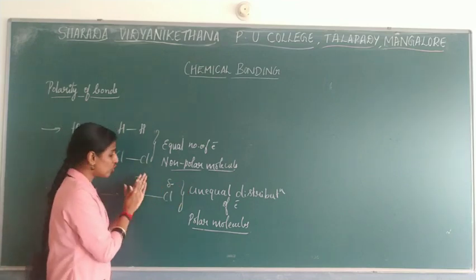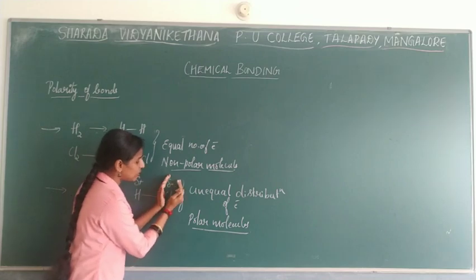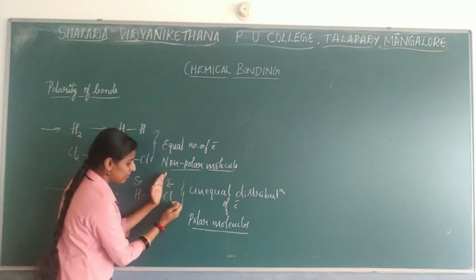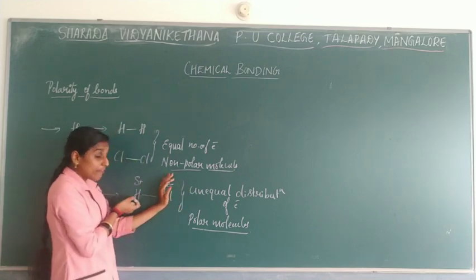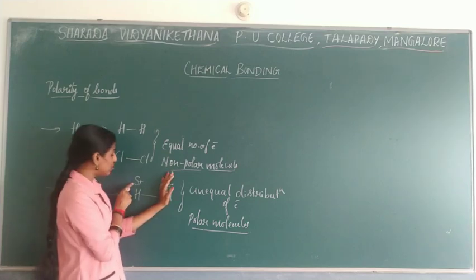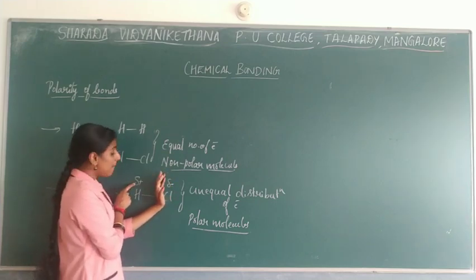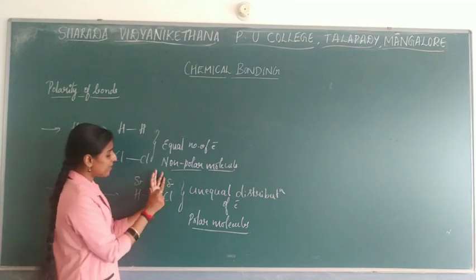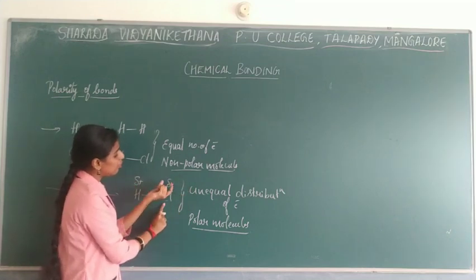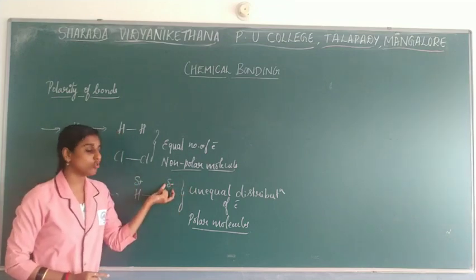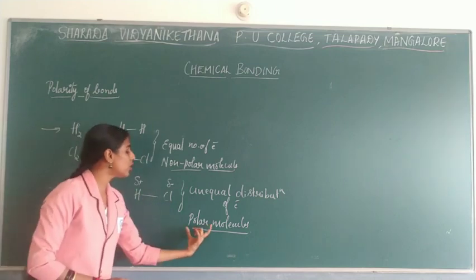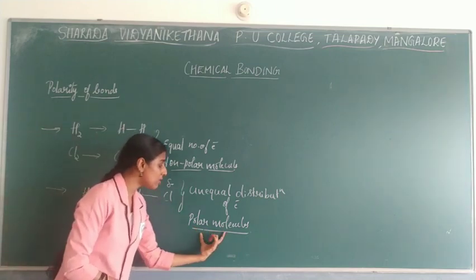More electrons move towards the more electronegative atom, so electron density is more there, and the other atom has lesser electron density, so it gets a partial positive charge. Where electron density is more, you get a partial negative charge. These kinds of molecules are considered polar molecules.